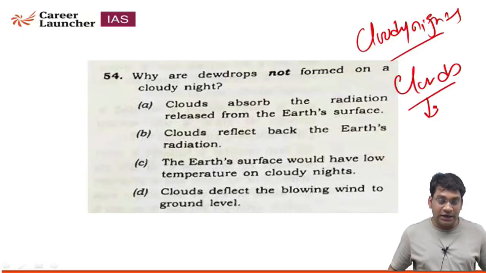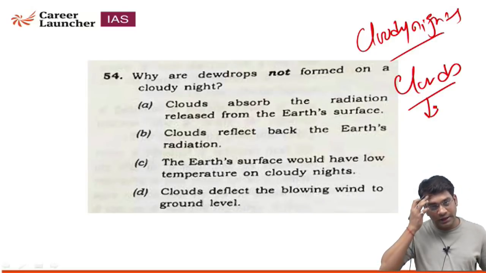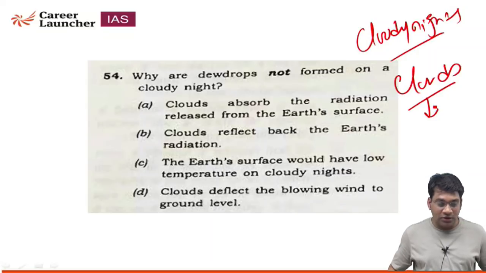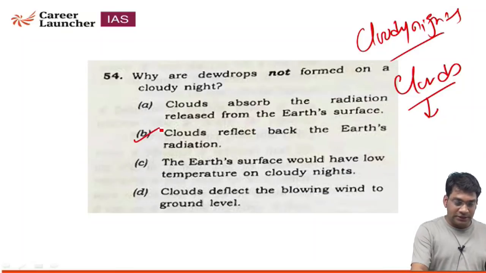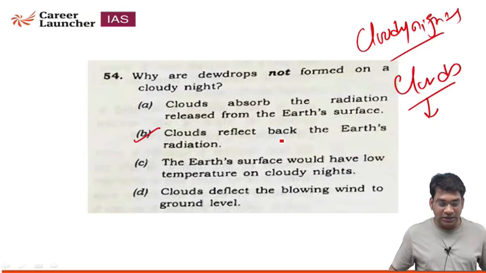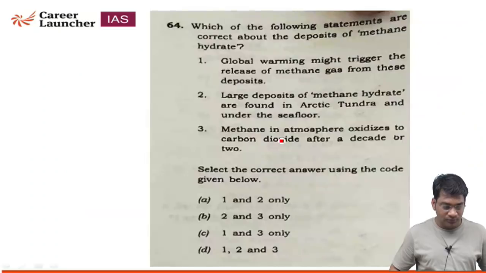Because of this, the condensation process will not be able to take place, and that will prevent the formation of dew or frost. So option B is correct. Cloud reflects back the earth's radiation.